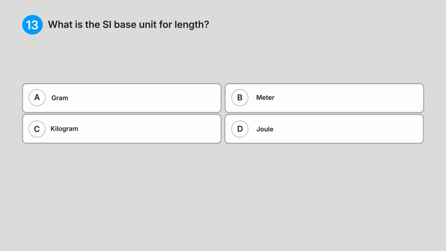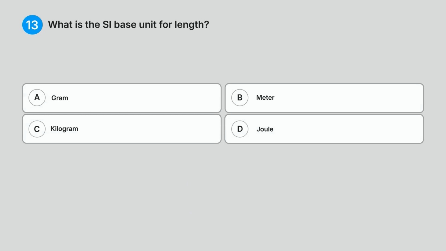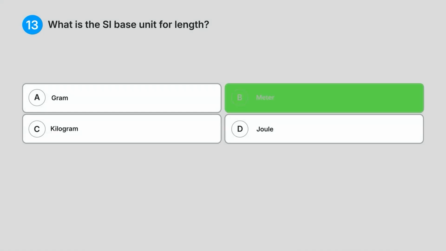What is the SI base unit for length? A. Gram. B. Meter. C. Kilogram. D. Joule. Can you guess the answer? Correct answer, B. Meter.